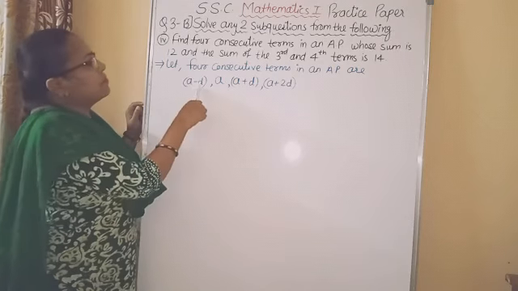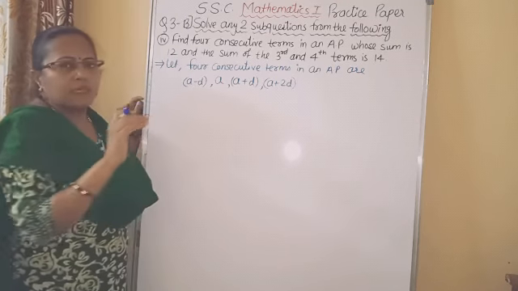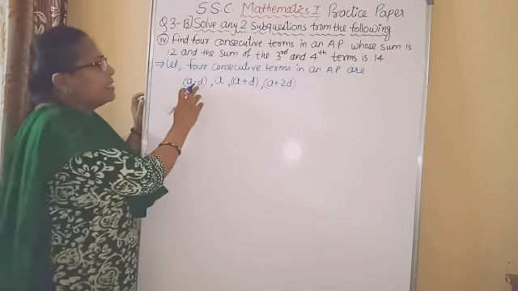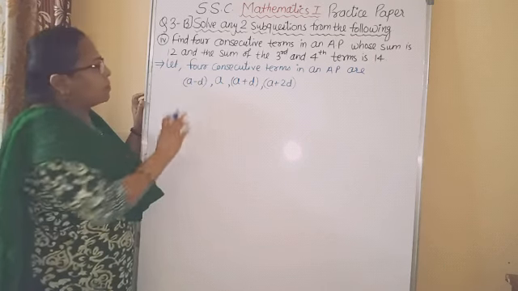So you can see that the difference between the consecutive terms is constant, that is D.